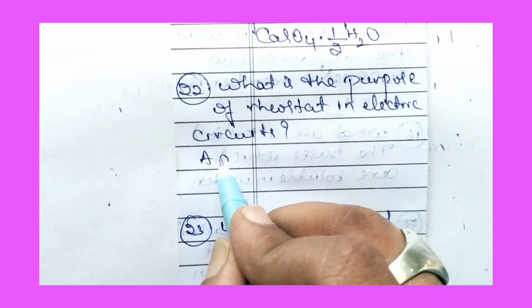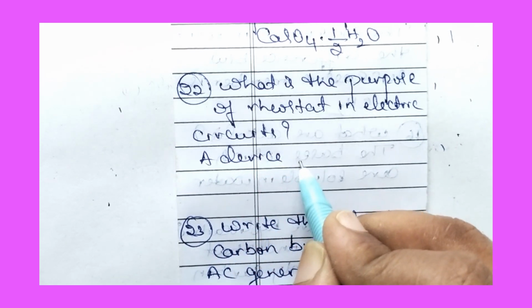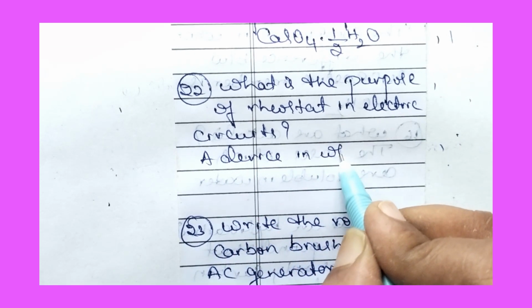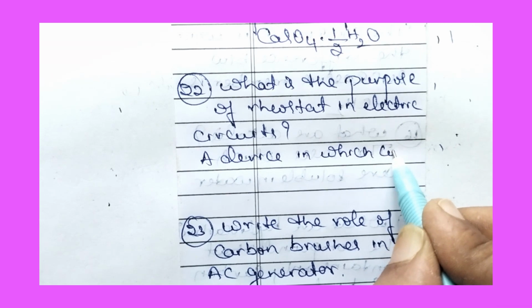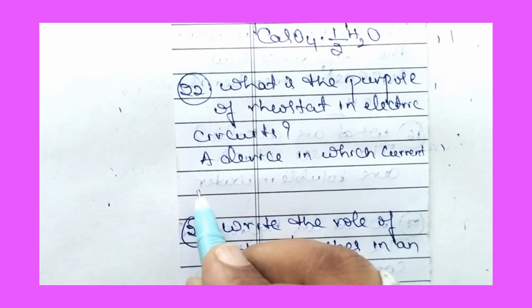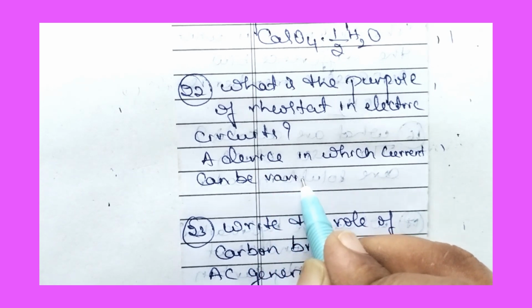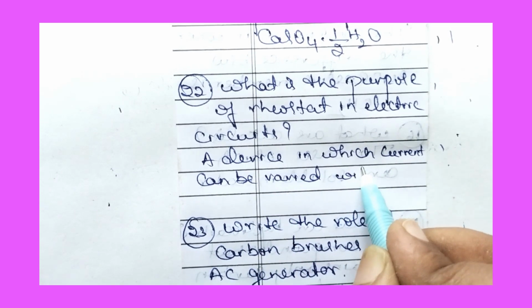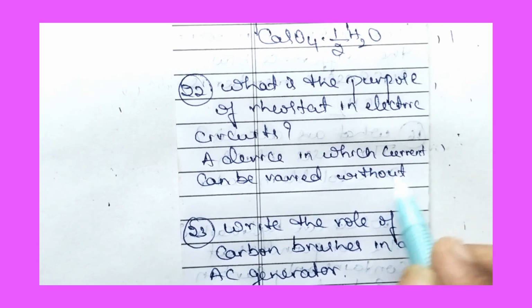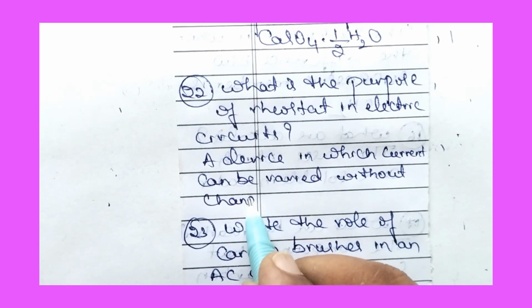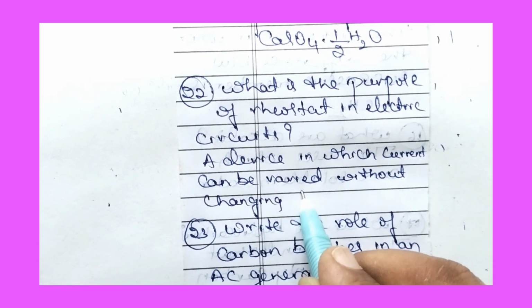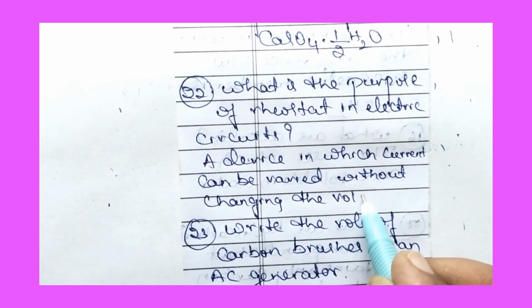A device in which current can be varied without changing the voltage.